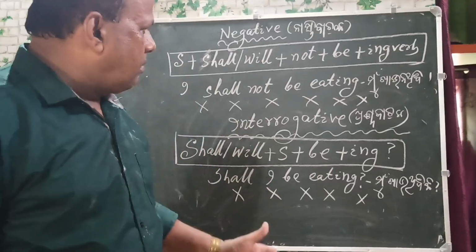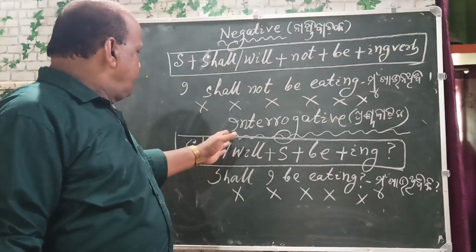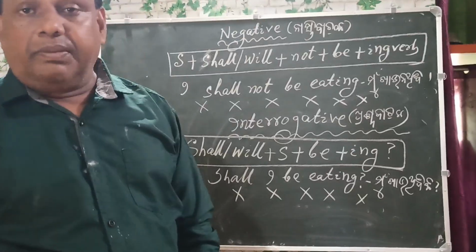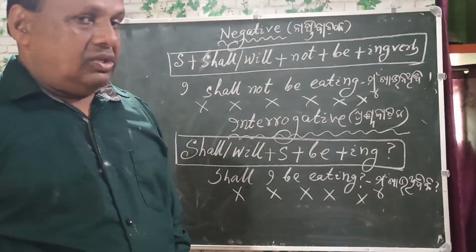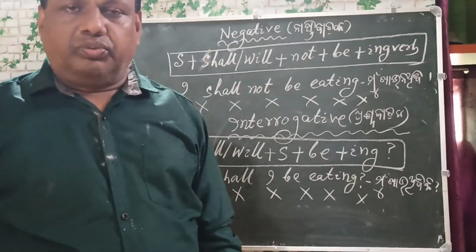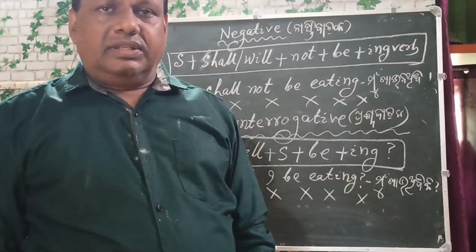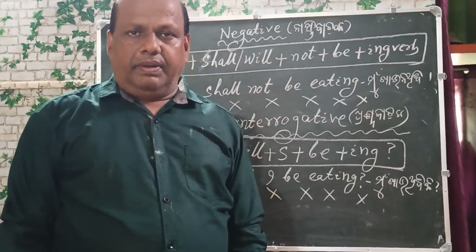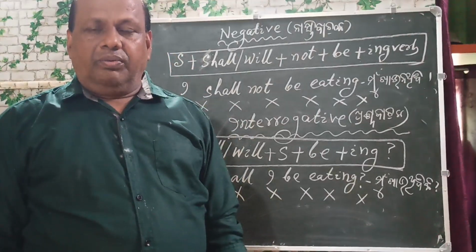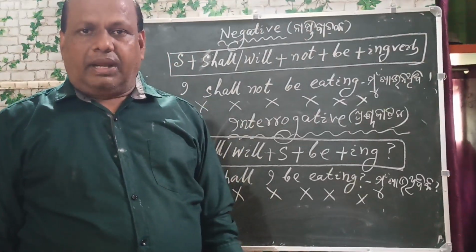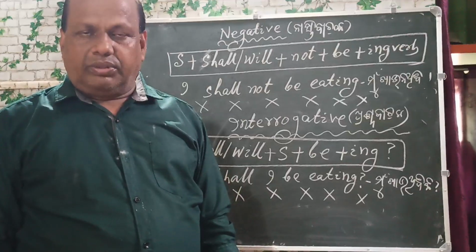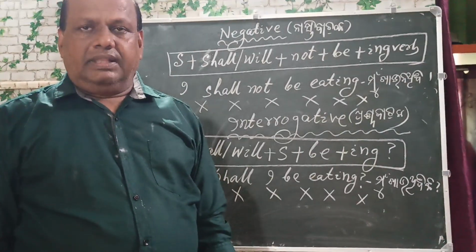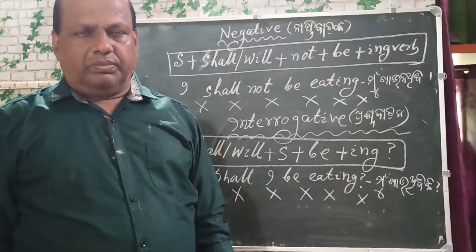Now the interrogative form of the future progressive tense: shall or will plus subject plus be plus ing. Shall I be eating? Shall we be eating? Will you be eating? Will he be eating? Will she be eating? Will they be eating?